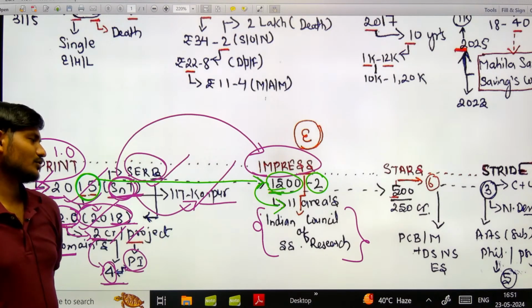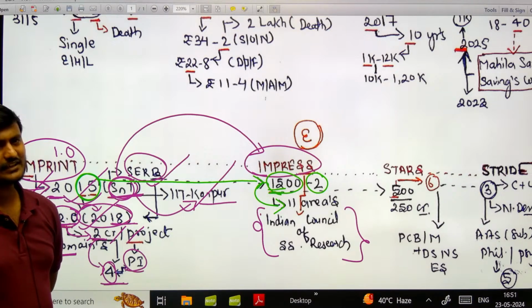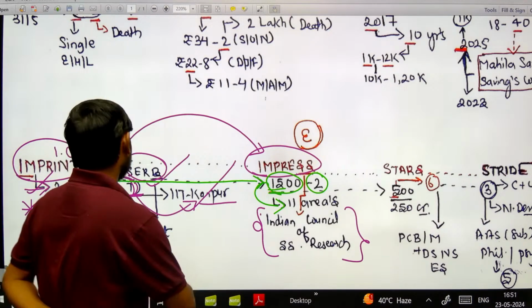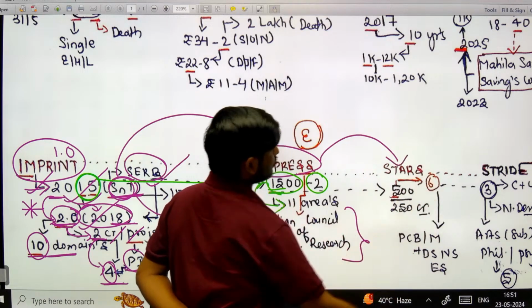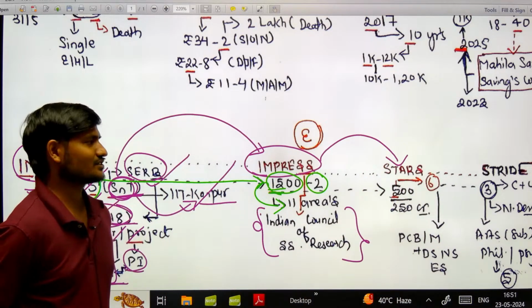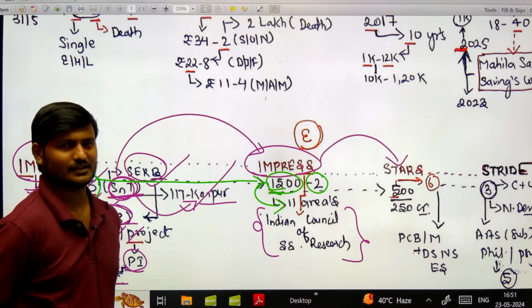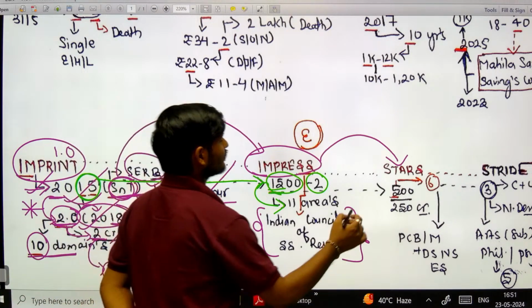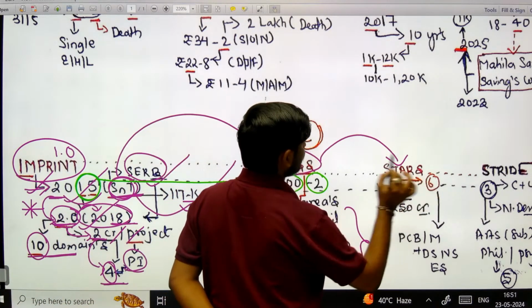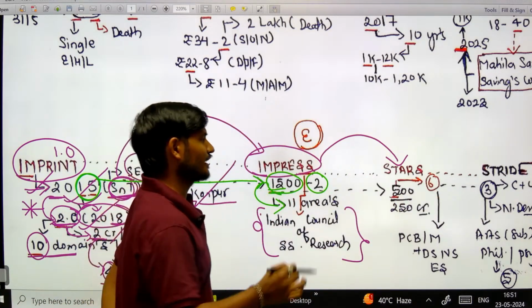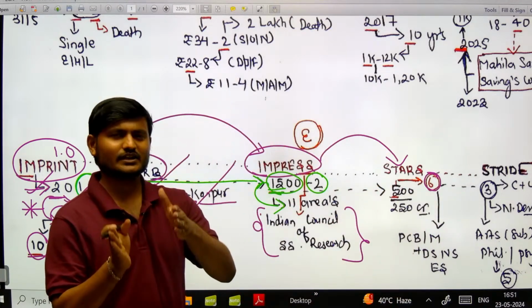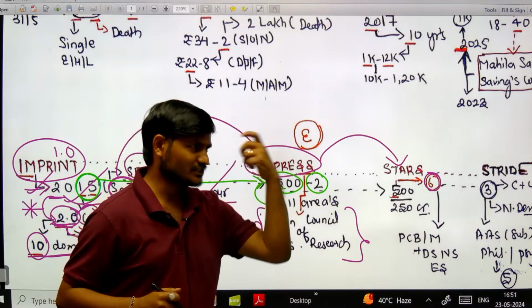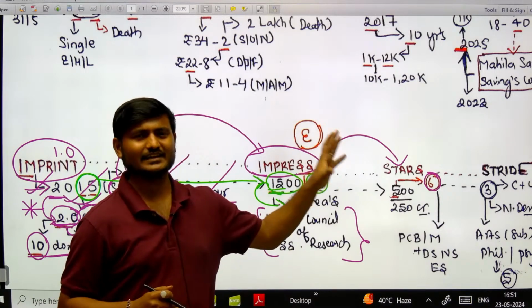Okay, now see, we have done social science, we have done science and technology, then why leave science separately behind? And then I just jumped to STARS. Why? Because the focus of STARS is on science, specifically science. Now see, the number of letters in STARS is 1, 2, 3, 4, 5. On this basis also you can remember that the total number of subjects under which the research and development would be done under STARS is 6.